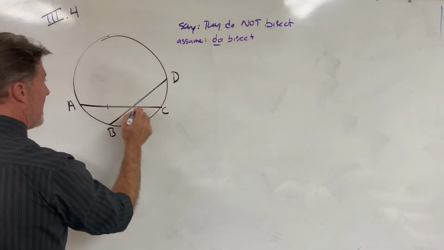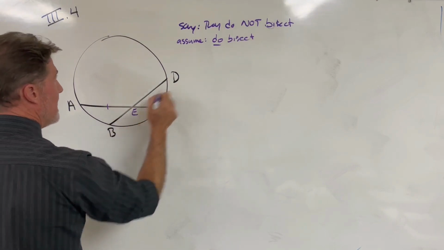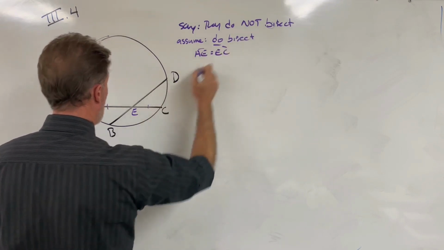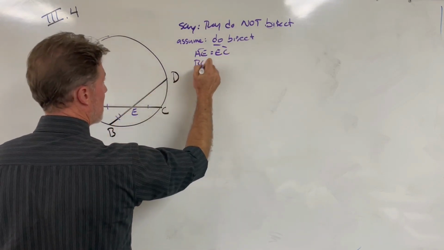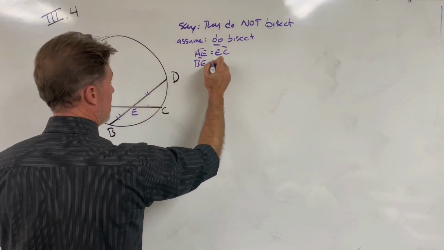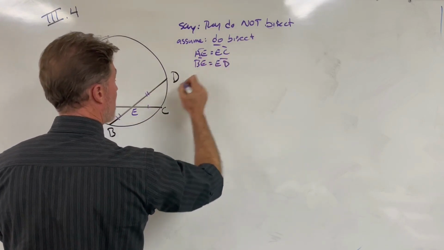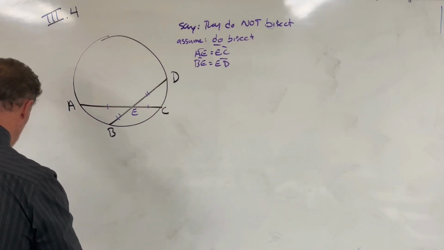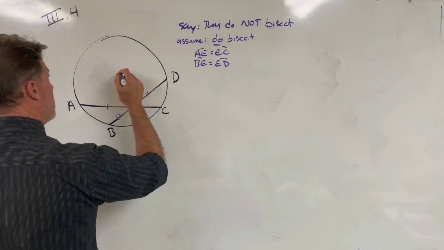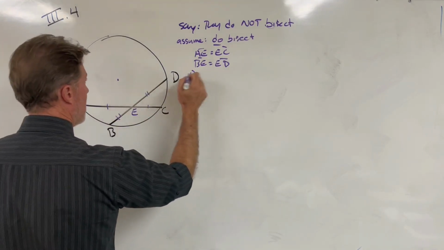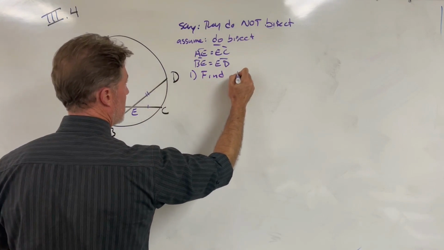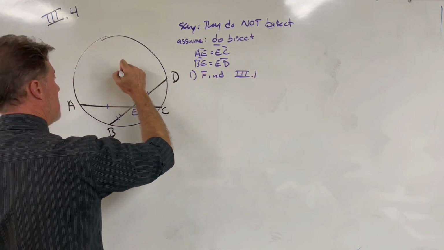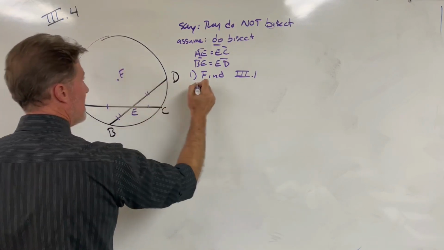Namely, let's assume that AC, let's call this point of intersection E, that AE is equal to EC, and that BE is equal to ED. And we'll show that this leads to some sort of logical contradiction. So the first thing we're going to do is find the center. We can find the center of any circle using Prop 1 of Book 3. So let it be F, and let's connect FE.